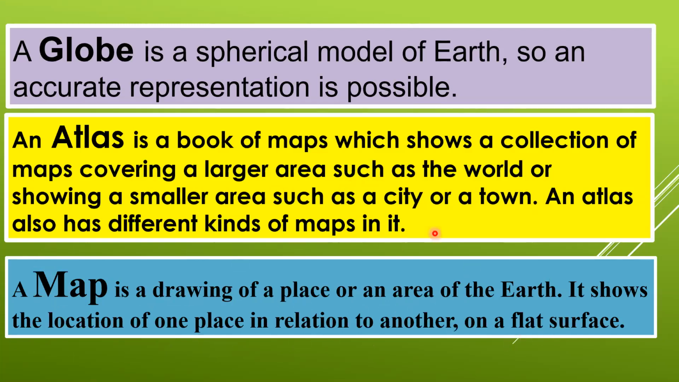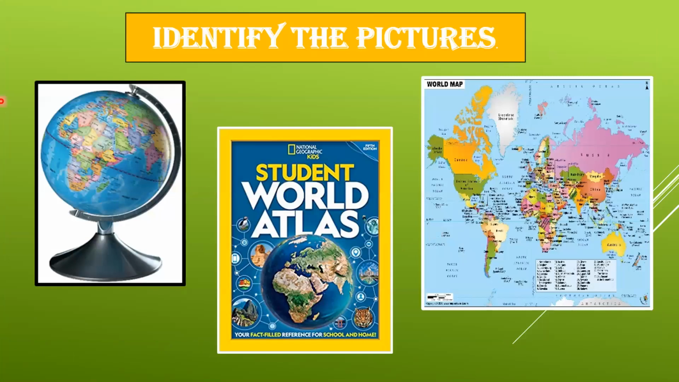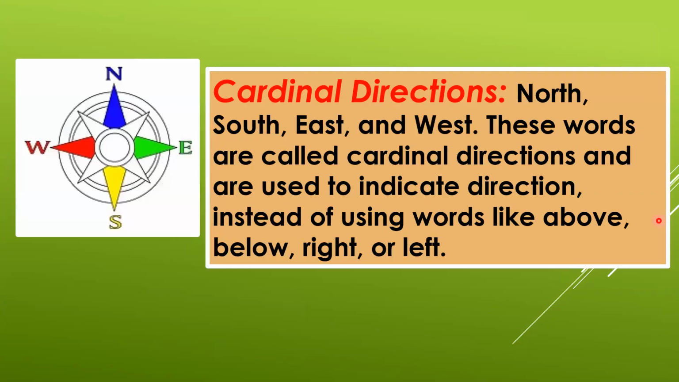So let's again move on. So it's a model of the earth. It is a book of maps, and this is the map on the flat surface. Okay, there are different types of directions. There are two types of direction, cardinal and intercardinal directions. Let us discuss first cardinal directions. North, south, east, and west, these words are called cardinal directions and are used to indicate directions instead of using words like above, below, right, or left.